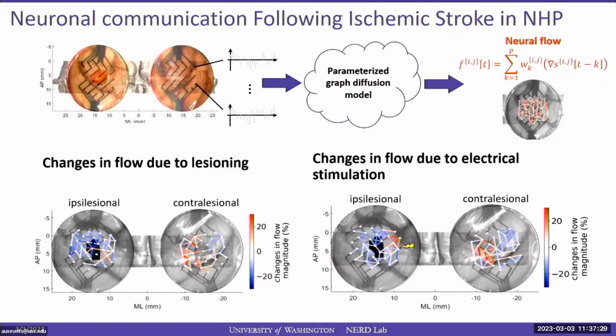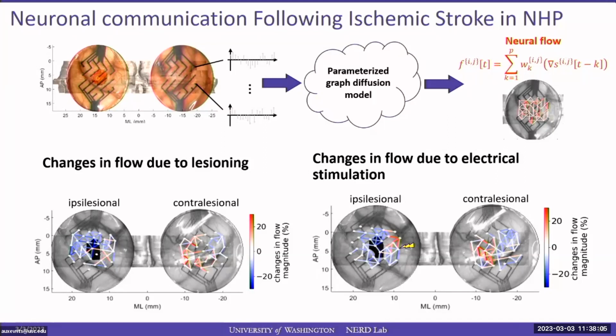Now, next, we have looked at the changes due to electrical stimulation in a very similar manner. That is, we have compared the neural flow after stimulation to the neural flow before stimulation. And we can see that in the ipsilesional hemisphere, the neural flow only increases very localized near the stimulation location, which is indicated by this yellow flash here. But it does not increase across the entire network. And we were very excited to see that in the contralesional hemisphere, the neural flow increases localized in the area that corresponds to the stimulation location in the ipsilesional hemisphere, but it also does not just increase across the entire network.